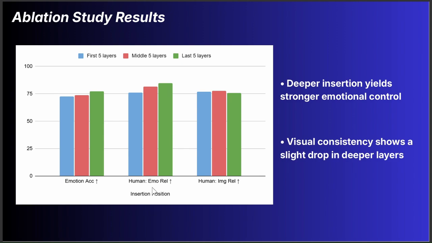We also conducted a position ablation. Inserting MVEA deeper into the decoder yields stronger emotional control, with the highest emotion accuracy and human-rated emotional relevance, likely because deeper layers are closer to the final generation decisions.